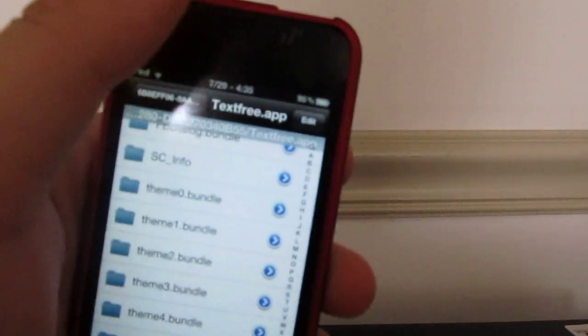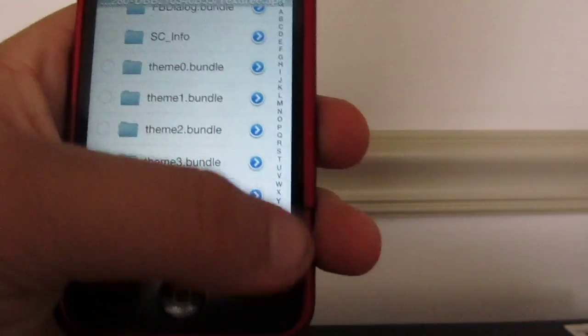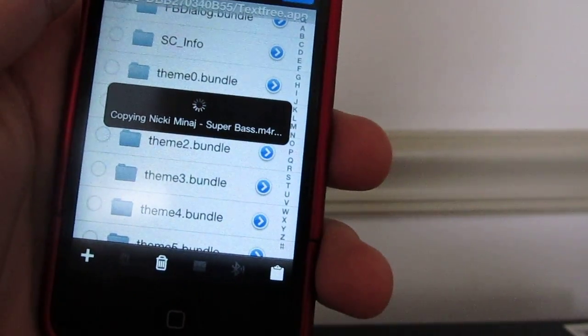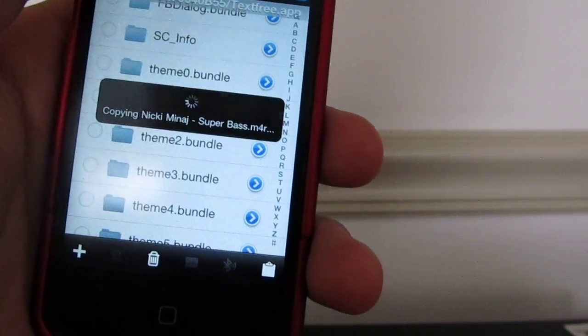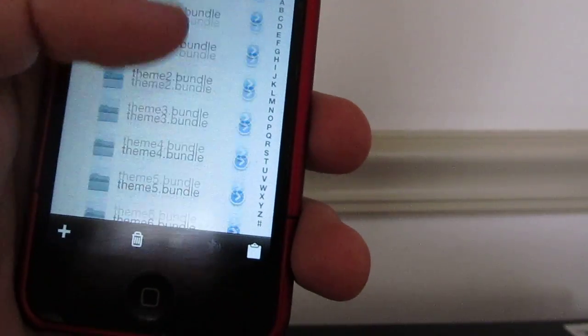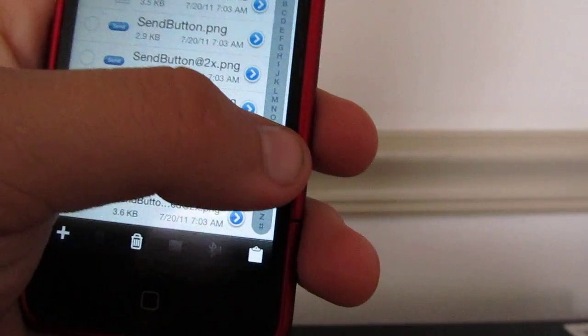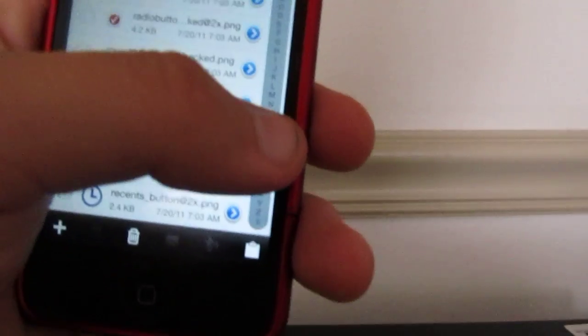Click edit, then clipboard, and then press paste. Copying Nicki Minaj. Okay, Nicki Minaj. Now you're gonna go down to your tones. It's gonna be in alphabetical order, so go down to tones.